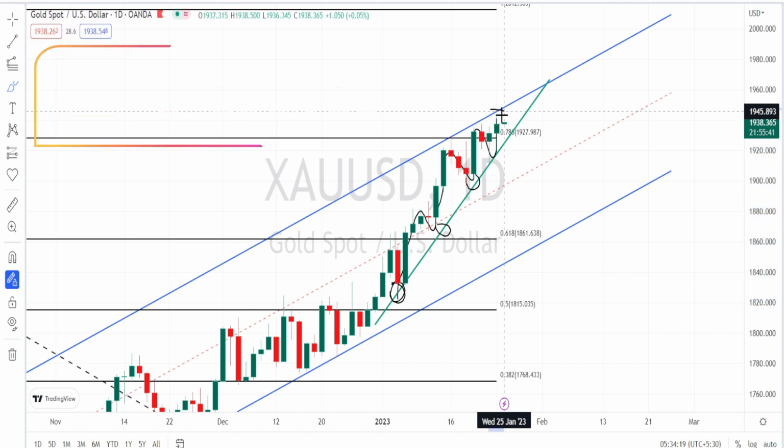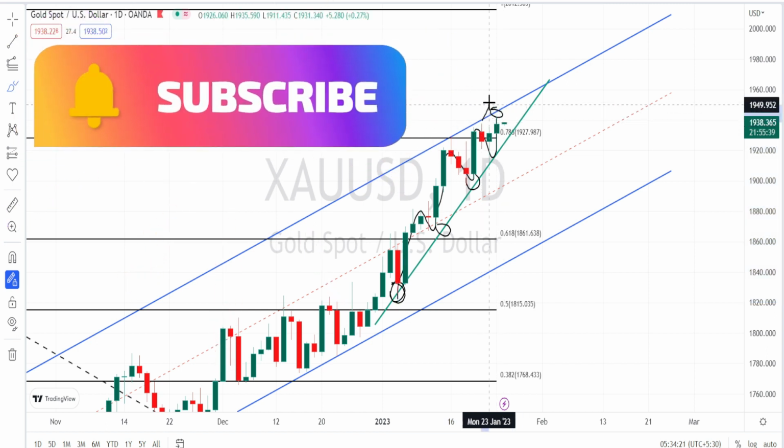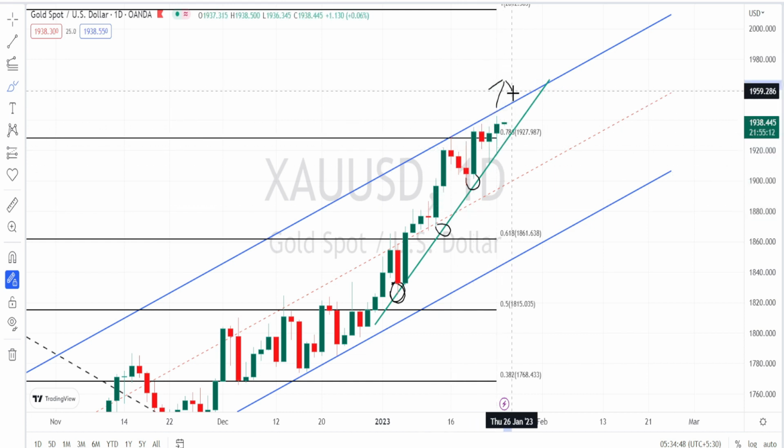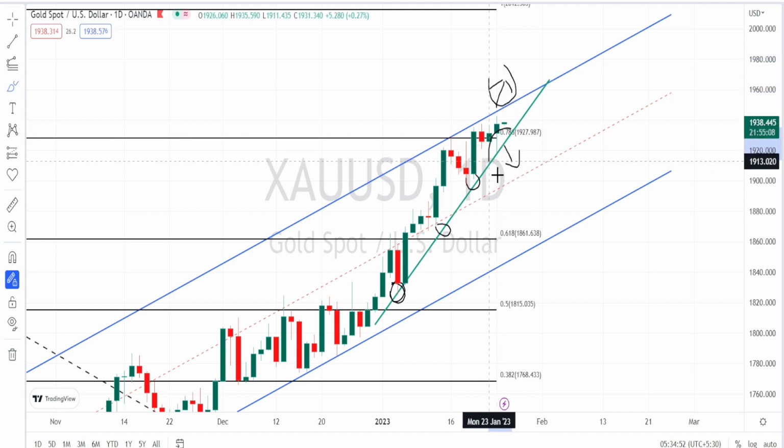But we can notice that it is trying to break this resistance line. But we can notice that it is struggling to break this resistance line of the bullish channel pattern, and it is forming a consolidation within this support line and the resistance line from the daily time frame. Wait for a directional breakout either on the bullish side or on the bearish side in order to enter into a directional trade in the daily time frame.